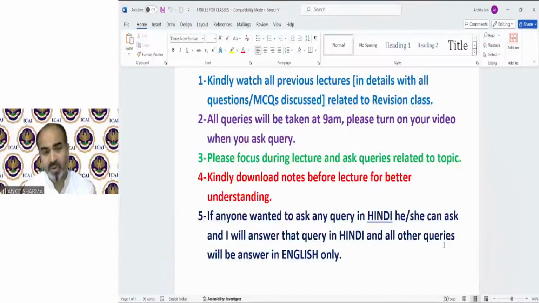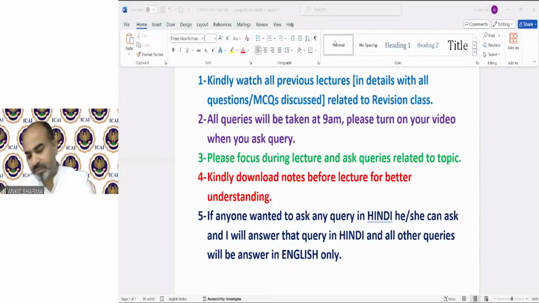Fifth point: if anyone wants to ask any query in Hindi, our medium is English, of course, so all the queries and all the provisions will be discussed in English. But if any one of you wants to ask a query in Hindi, you are very welcome to ask and I will answer that query in Hindi. Except that, all queries will be answered in English. Okay? So we are starting our first topic, that is salary.